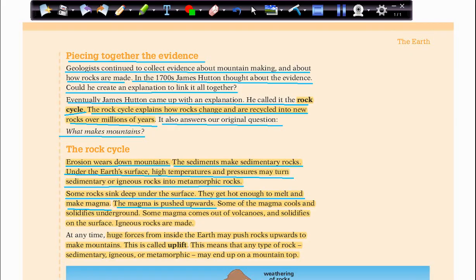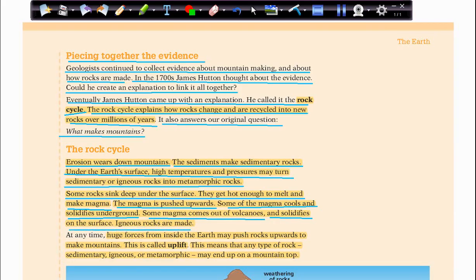Some of this magma can cool and solidify and turn into what? Into an igneous rock, because we said igneous rocks are made when magma cools and solidifies. Some of the magma cools and solidifies underground. Some magma comes out of volcanoes and solidifies on the surface.